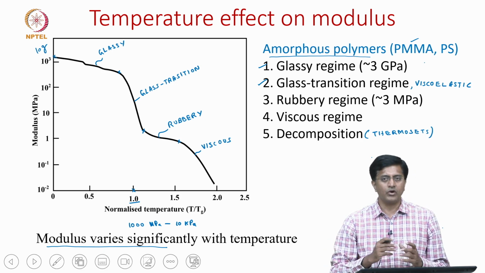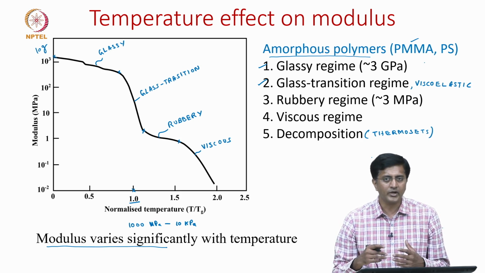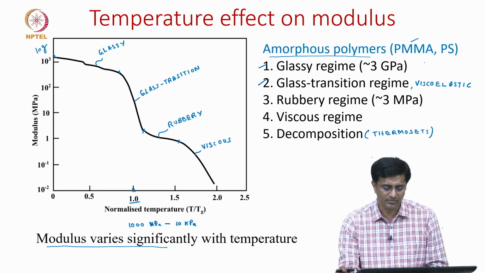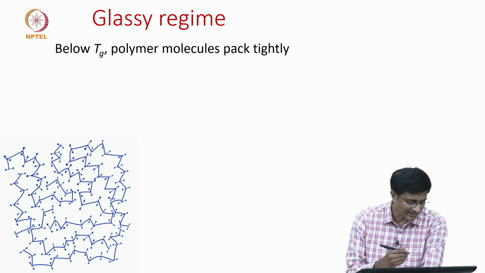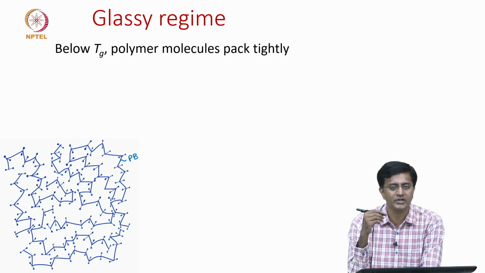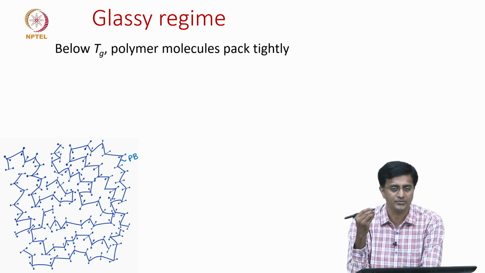What we will do now is go into each of these regimes and look at more details about how the mechanical behavior varies. We will start with the glassy regime. This is a picture of how we can visualize the glassy regime. What we see here, the dark blue lines, are the primary or covalent bonds, and these dots are the subgroups or the radicals. For example, in polyethylene, these small dots are nothing but your hydrogen atoms.